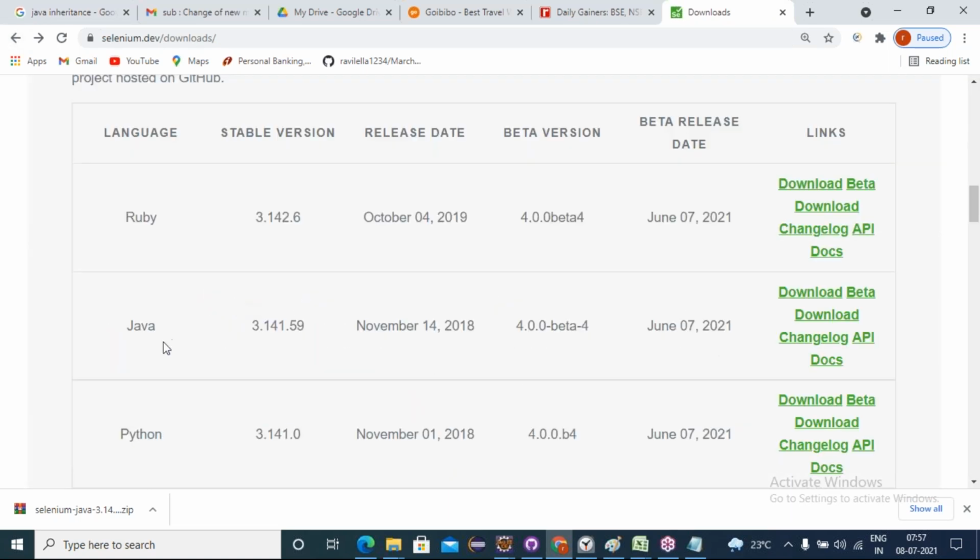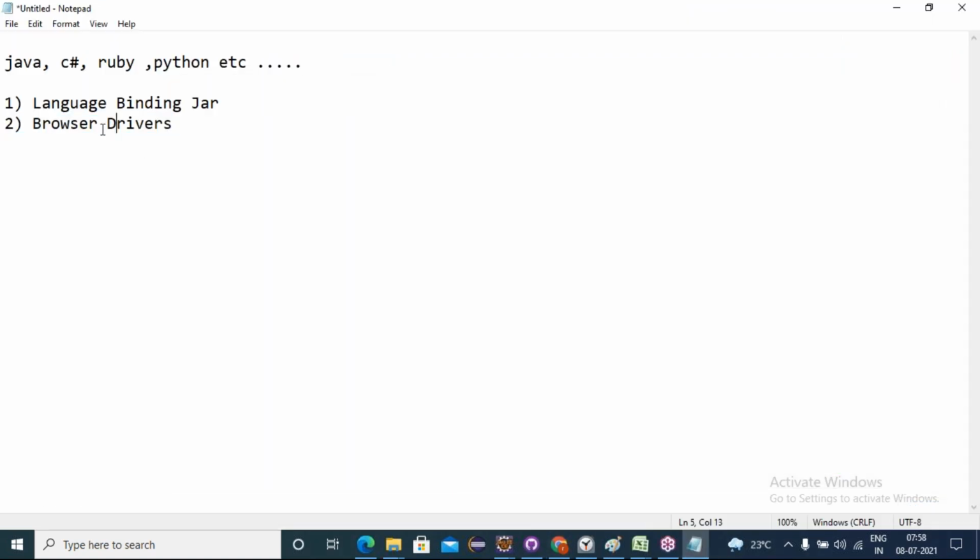Is everyone clear till here? Downloading the language. Yes, sir. Current version, yes, sir, and previous versions. Yes. Okay. Next prerequisite, we must download the browser drivers.